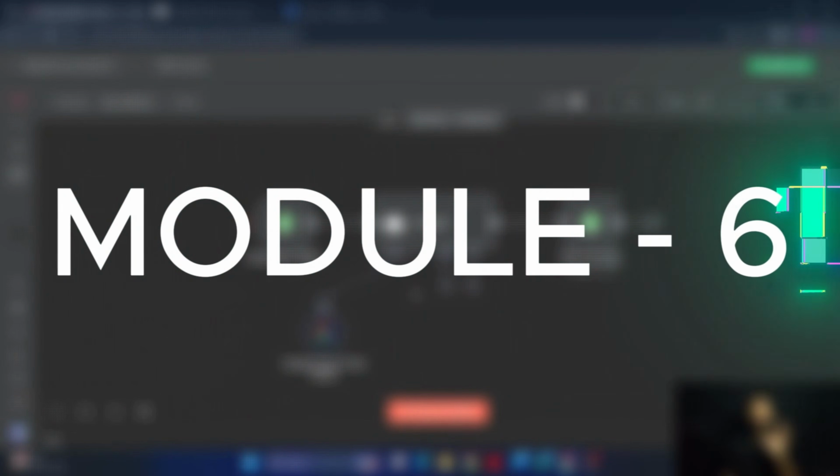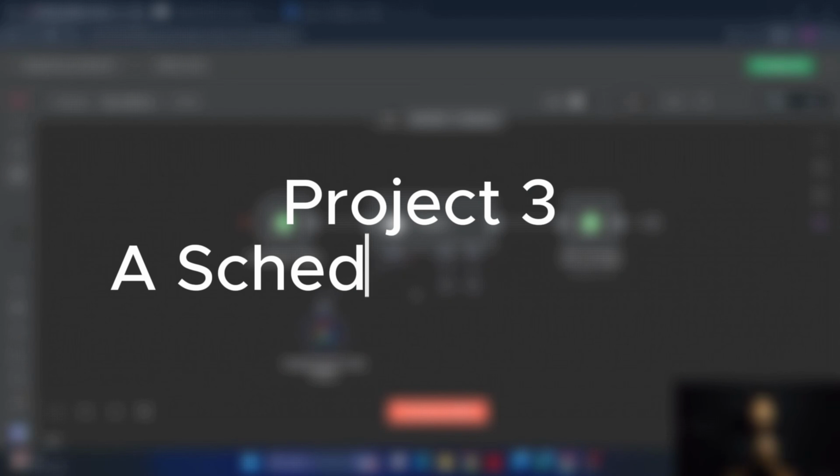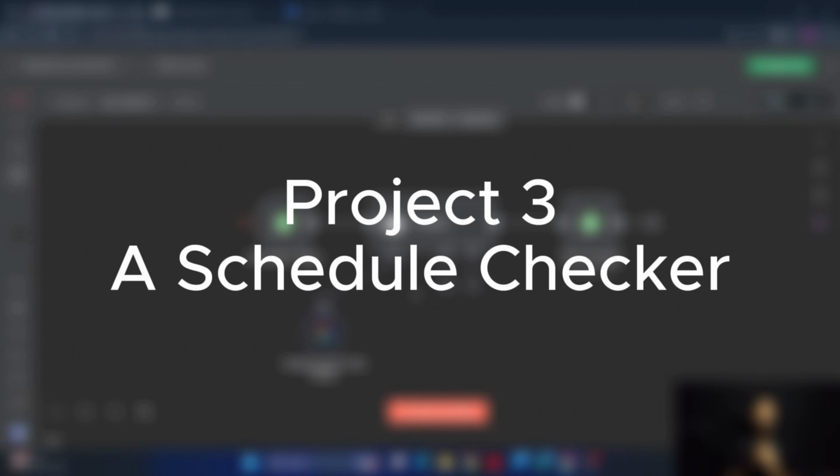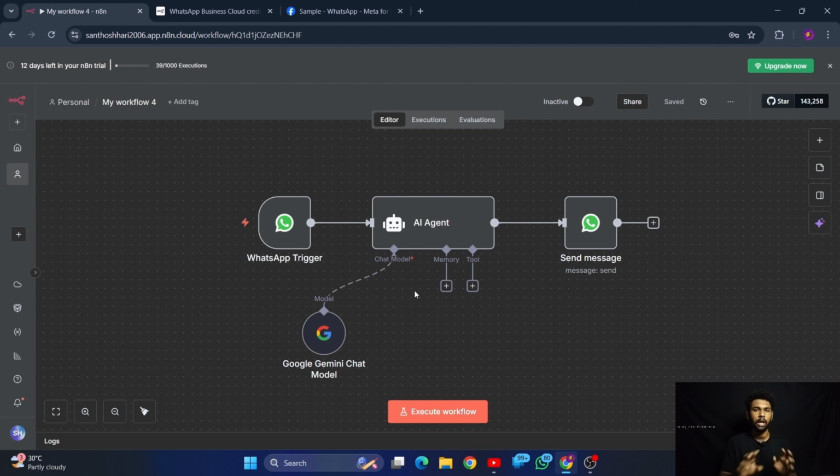So in this module 6, we're going to talk about project 3. What we are trying to do in this project is a schedule checker. Say for example, you have noted down your entire to-do list, the tasks that you have to complete, in Google Calendar. We are going to create a WhatsApp chatbot in which you can ask what I have to do now, what I have to complete within this week, what are all the tasks I have to complete within this month.